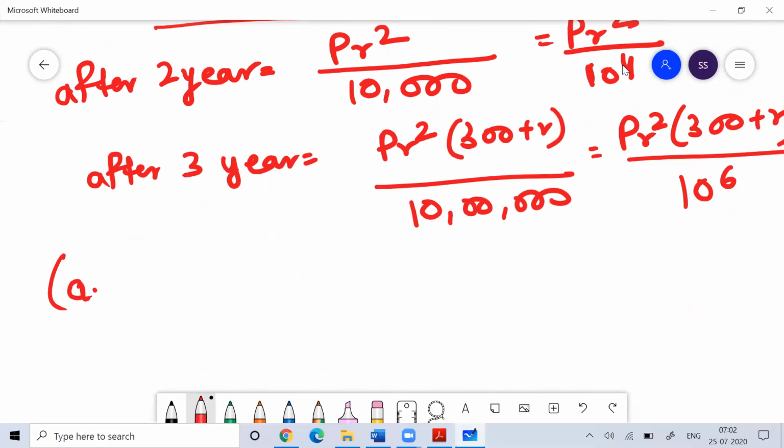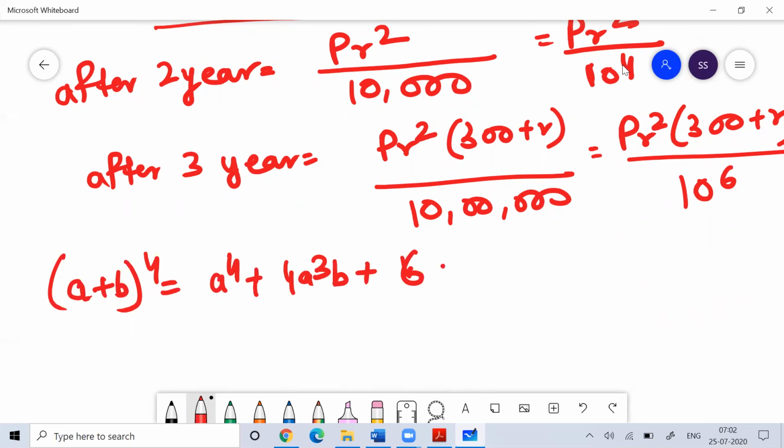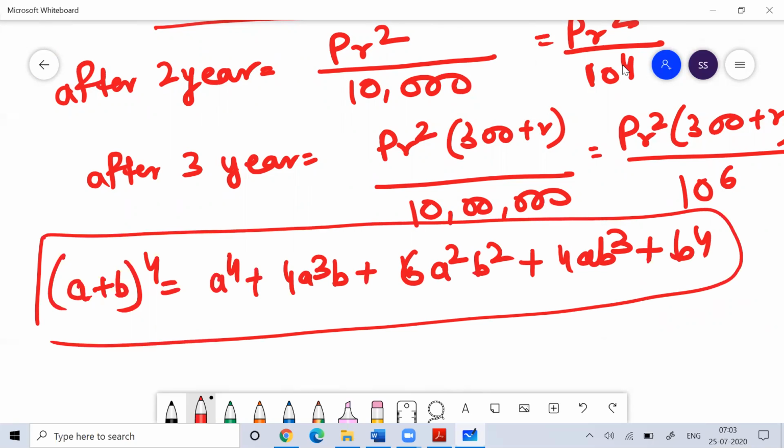For 4 years, I would need to know the formula and use (a + b) to the power 4, and many students don't remember it. So this becomes a little bit complicated to work on. Normally in exams, they will not ask you for the 4 year difference.